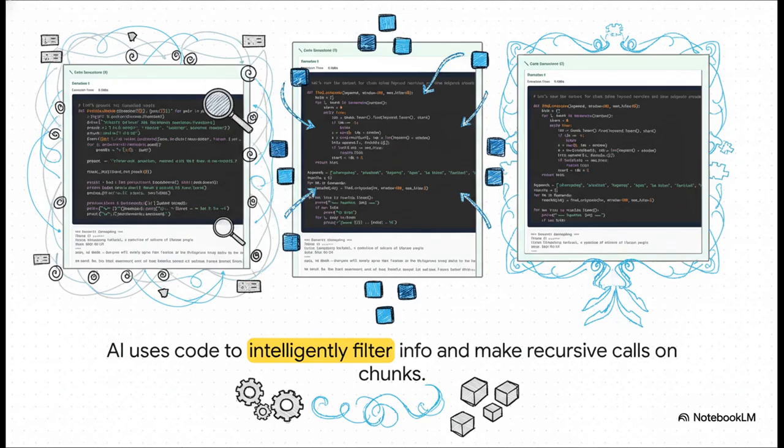In that first panel, it's searching for keywords. In the second one, it's setting up the system to ask itself those smaller questions. And in the last one, it's gathering up all those little answers to build the big one. It's basically using code as its scratch pad to solve the problem one little piece at a time.